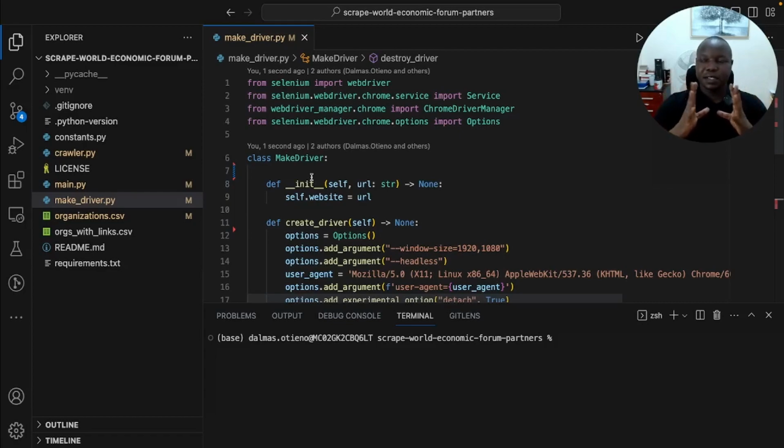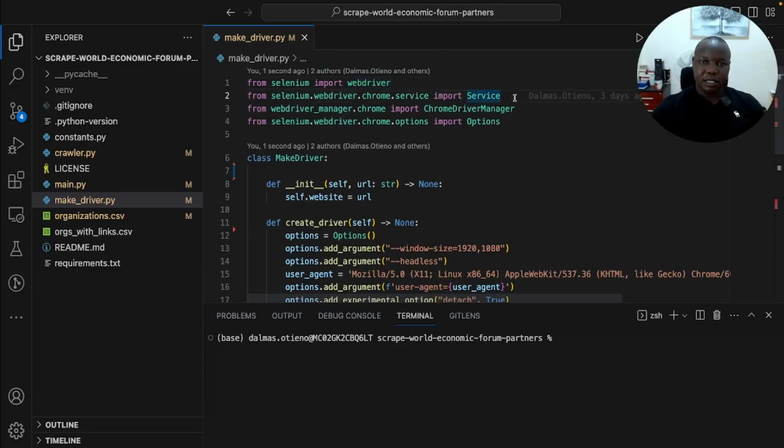And a driver is basically a module in this project that simulates human interaction with a web browser. So it will help you to launch a web browser. It helps you to send a GET request for particular pages based on the URL, and then it helps you to interact with the pages. So here we have the definition of the web driver.